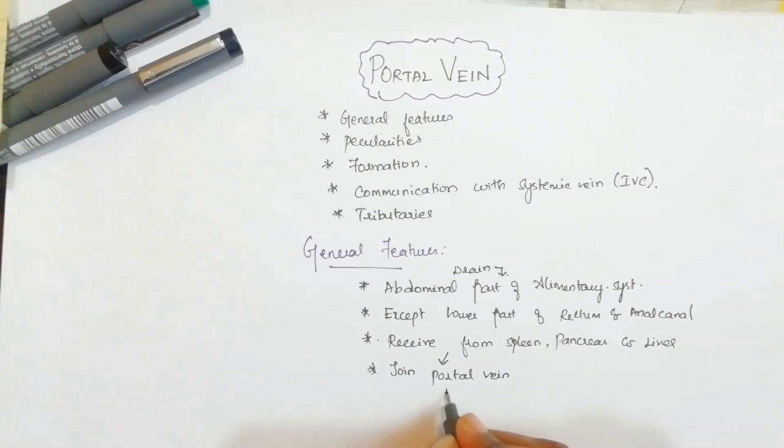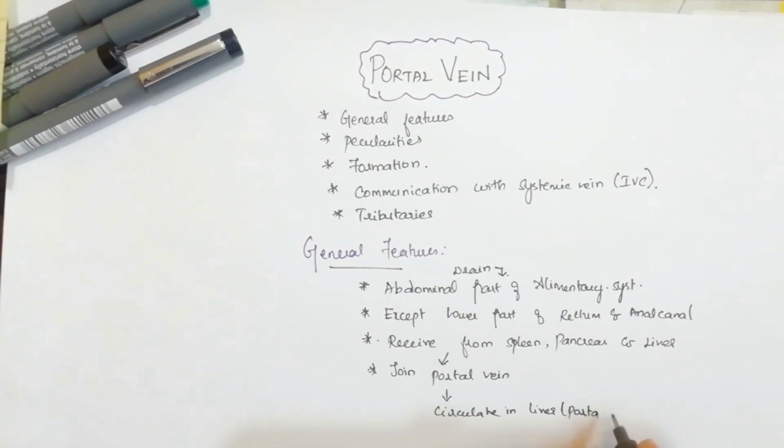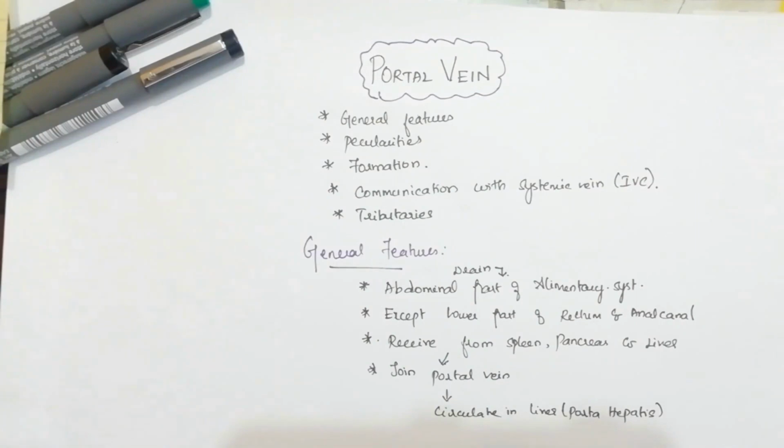So all the veins together are going to join and form the portal vein. And this portal vein is going to circulate in the liver. At last it is going to end up in the liver. In the liver we have got a part called porta hepatis. In that porta hepatis it is going to end up and then form a circulation over there.